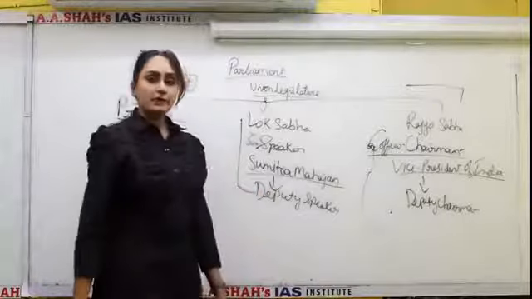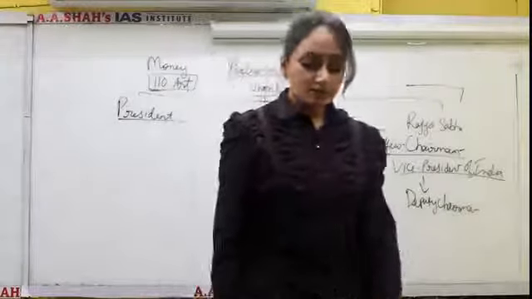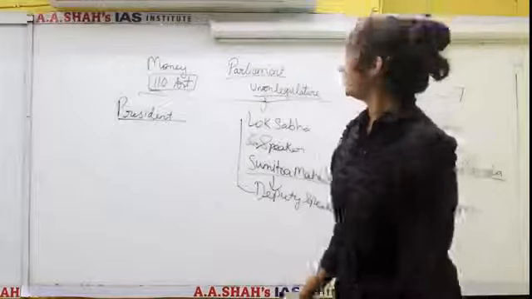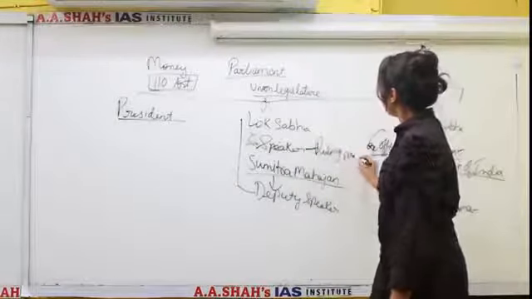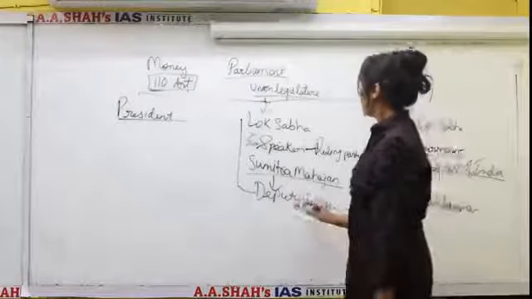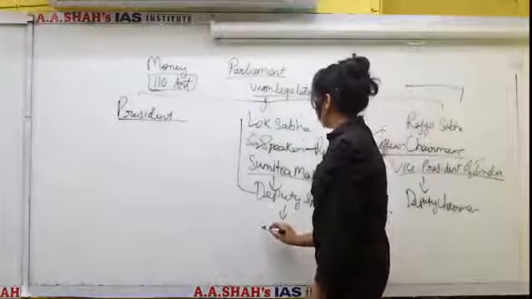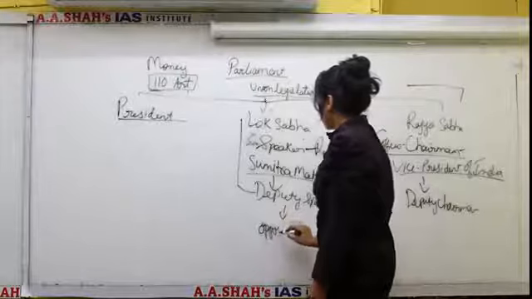Since the 11th Lok Sabha, a practice is being followed that the Speaker is from the ruling party and the Deputy Speaker is from the opposition party.